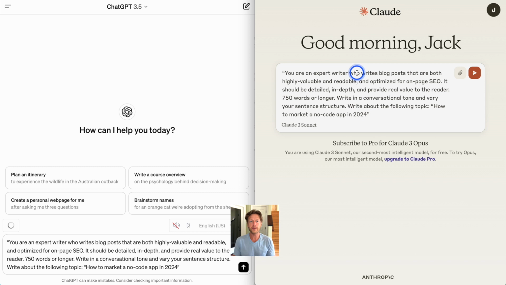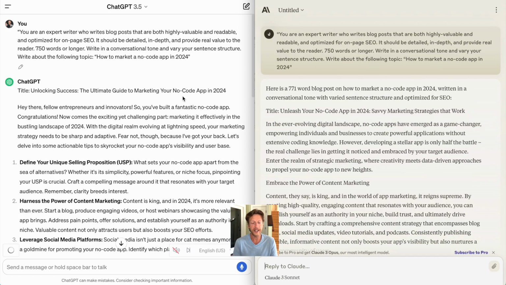So I've copied in the first prompt here, and I'm going to run it. Now, I'll leave the full prompt in the description, but what we're doing here is asking it to write an in-depth and detailed blog post that is also going to be useful for SEO purposes. So I'm going to run this and just talk through what I think these results are like. The topic for this is how to market a no-code app in 2024. And I've asked it to write about it in a conversational tone and vary the sentence structure.